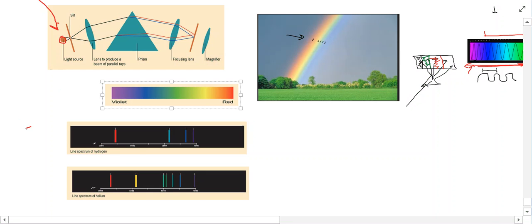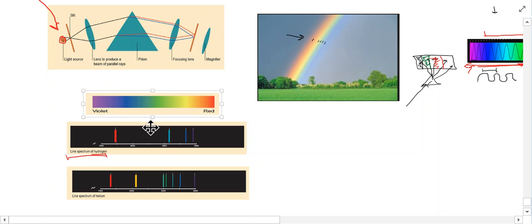So if we have a look here, this is what's known as a line spectrum, and this is a line spectrum for the element hydrogen. Now, if you look at the two of these, what's the difference between them? We can see that this continuous spectrum contains all the wavelengths of light. You can see it's just a continuous spectrum the whole way across. All the different wavelengths of visible light are present here.